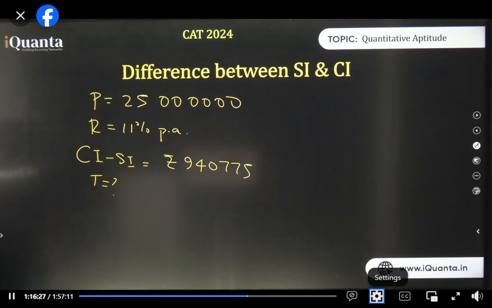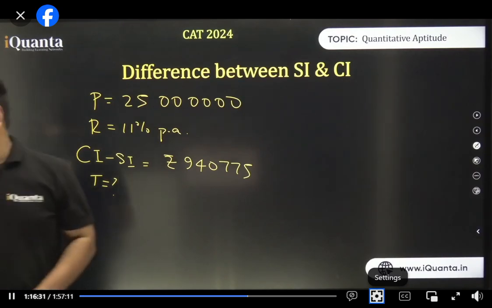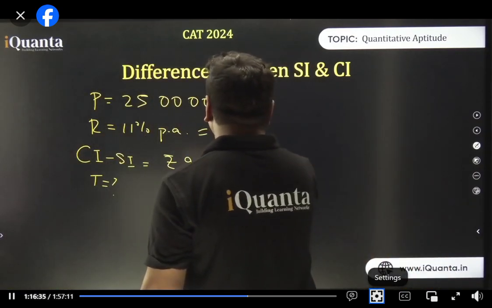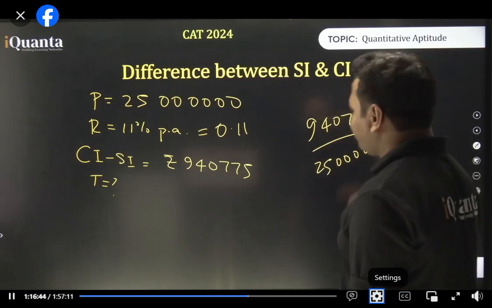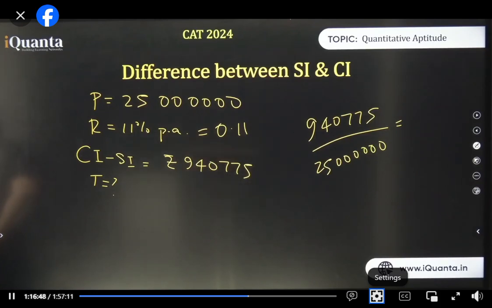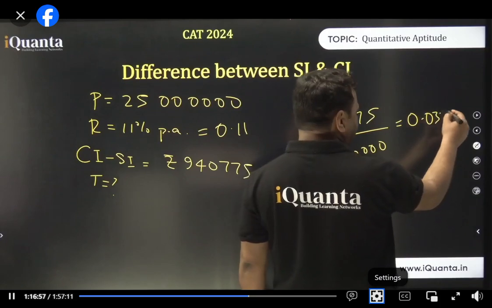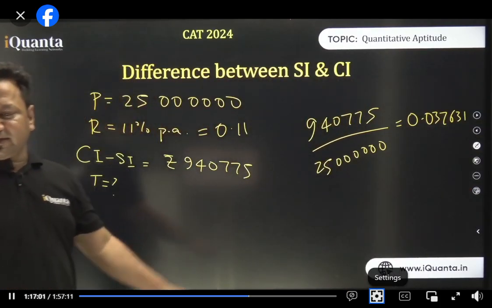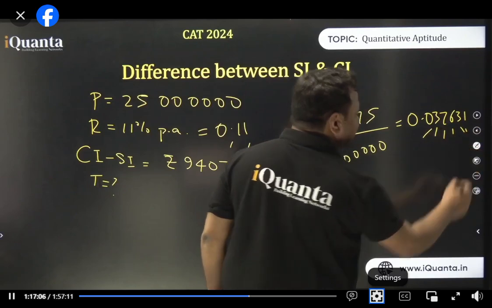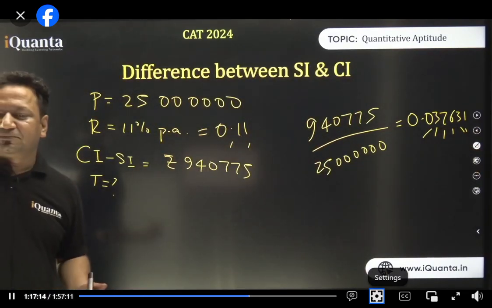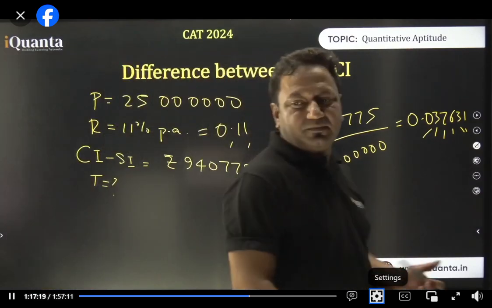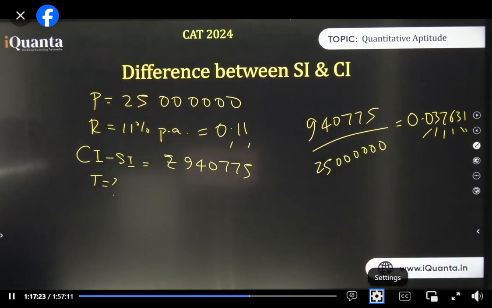So people are answering it so quickly. Okay, so how many digits do we have here? 2 digits. When you divide 940775 by 25 million, what did you get? 0.037631, isn't it? The beauty is, here we had 1 2 digit, here we have 1 2 3 4 5 6. 2 ka triple is 6. That means 3 years is the answer. Cool enough? Life is sorted.